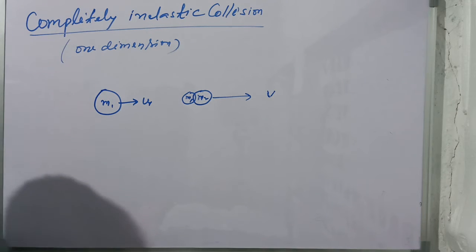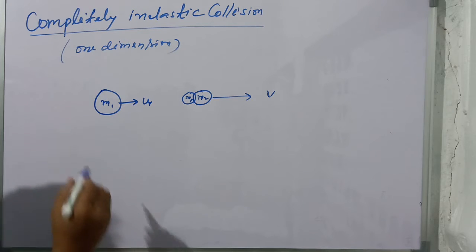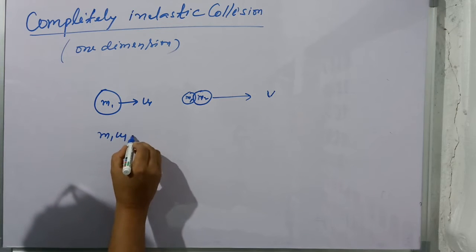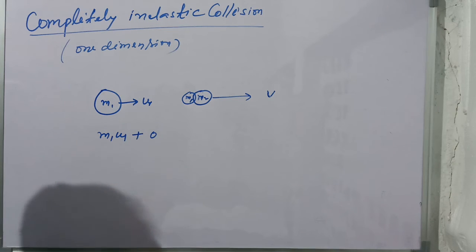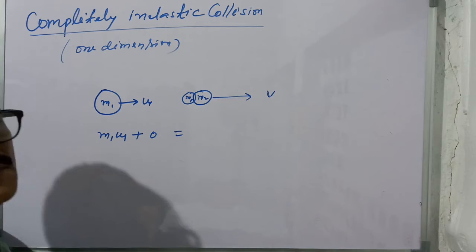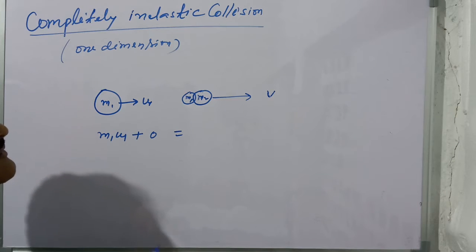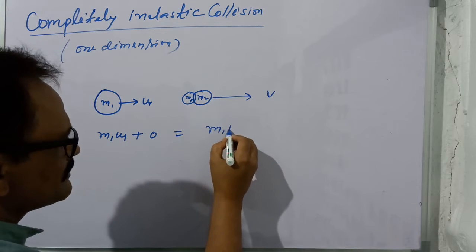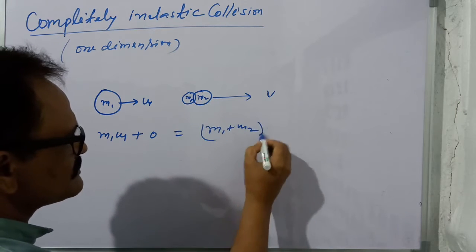According to the law of conservation of linear momentum, the total momentum before the collision is m1 u1 plus 0, because the second body is at rest. After the collision, since they move together, the total momentum is (m1 plus m2) times the common velocity v.